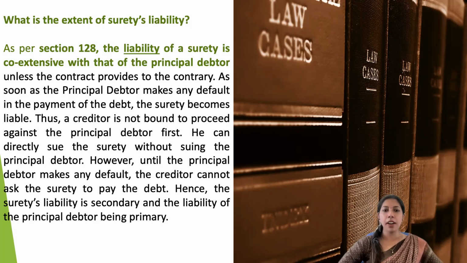Thus, a creditor is not bound to proceed against the principal debtor first, and he can directly sue the surety if he wants, without suing the principal debtor. However, until the principal debtor makes any default, the creditor cannot ask the surety to pay the debt, and hence the surety's liability is always secondary and just coextensive with that of the principal debtor.